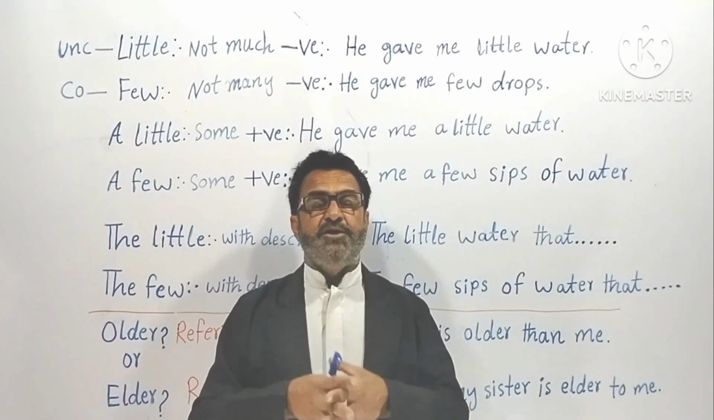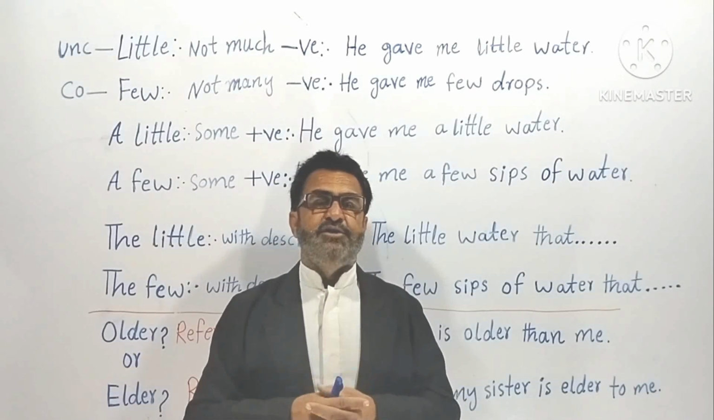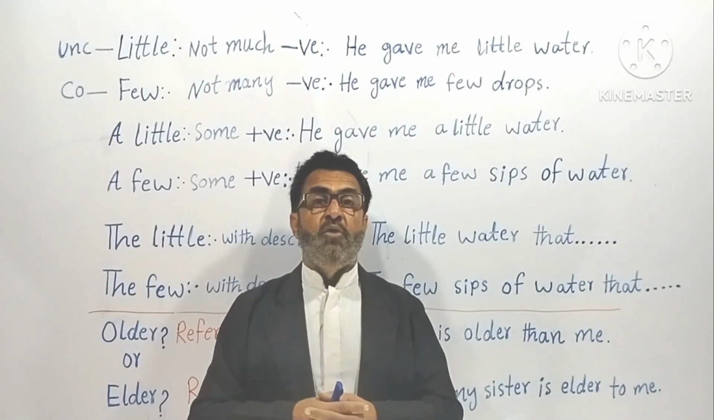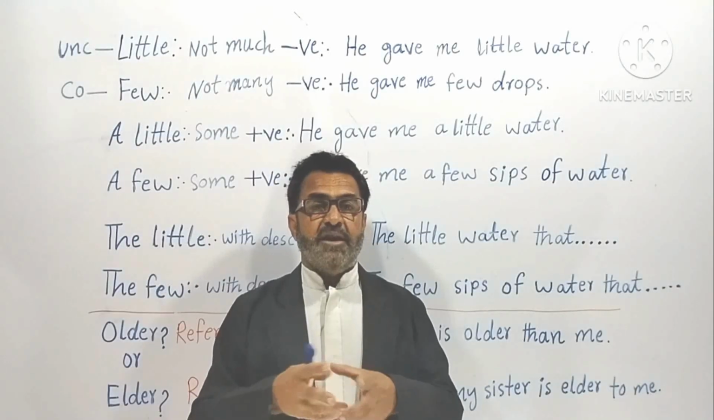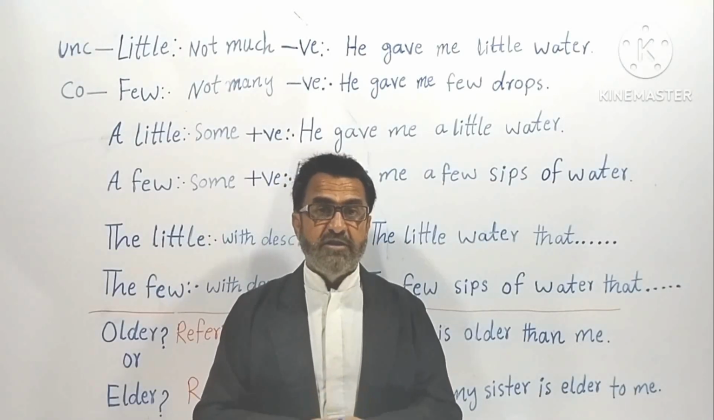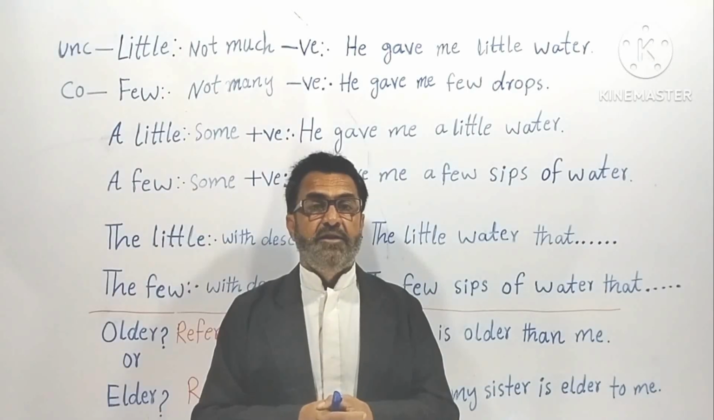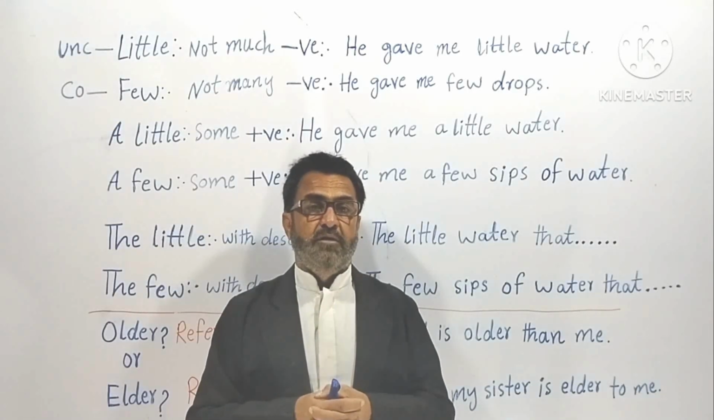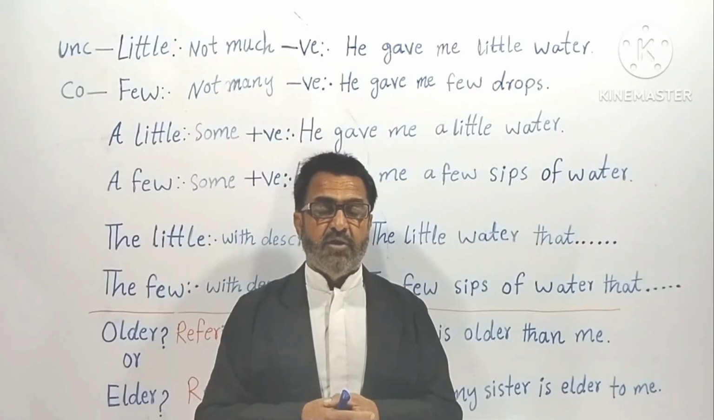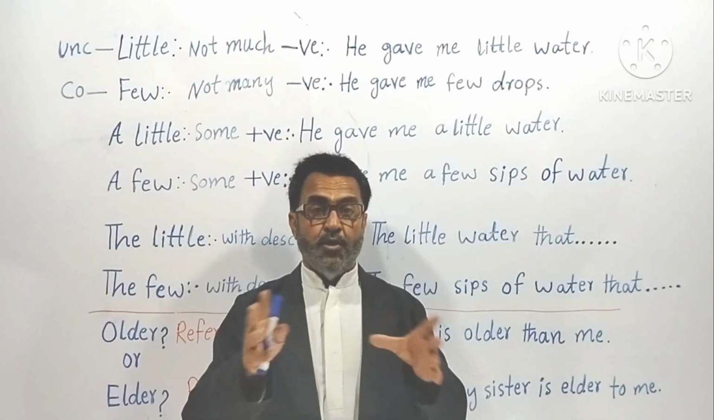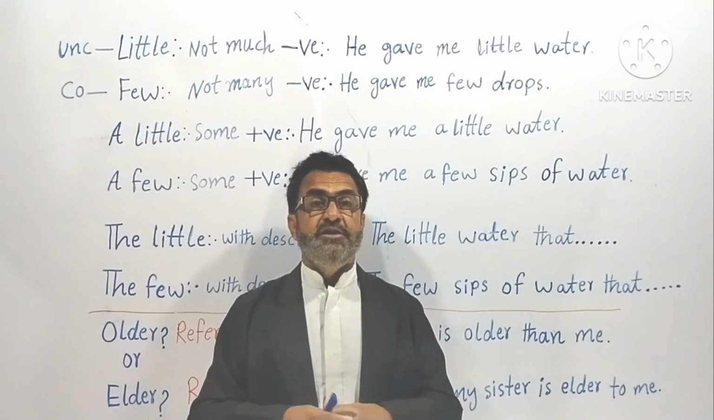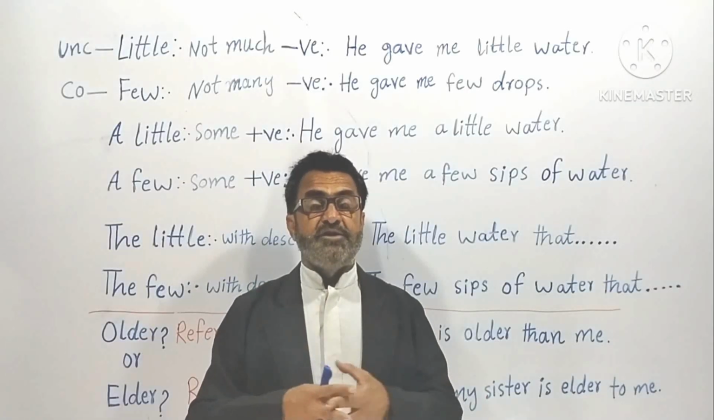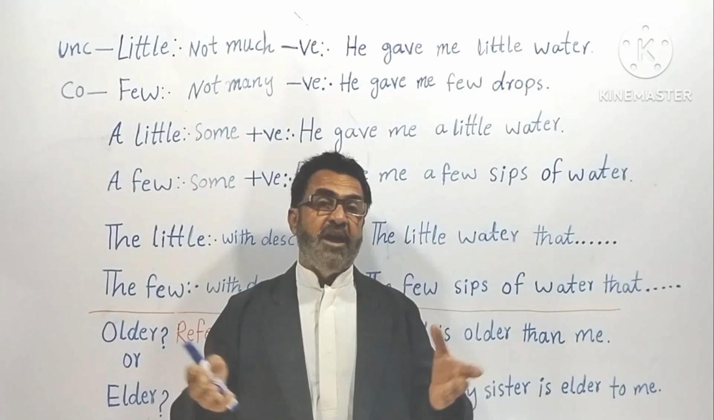Then I moved on and I met a third person. Again, I asked him for water. Whatever little water he had, he gave me all of it. And you can say whatever few sips he had, he gave me all of them, because sips are countable. Understood? The little means the whole, complete, whatever little that is. The few means the whole, complete, whatever few they are. Understood?